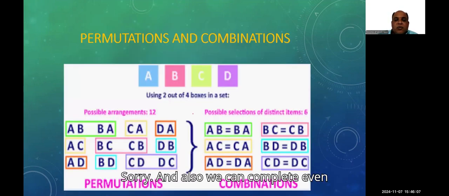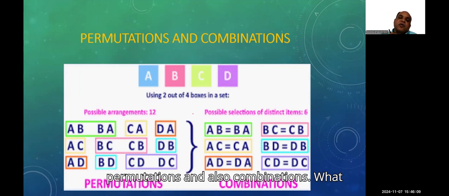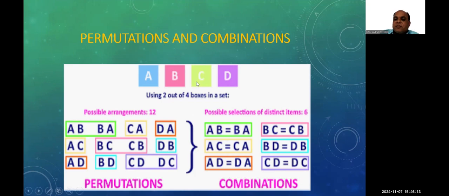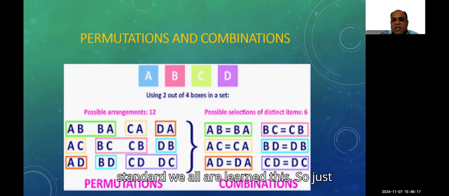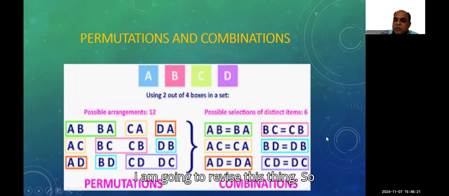Sorry, and also we can complete permutations and combinations. What are permutations and combinations? It is a very well-known thing. Even in 8th standard, we all learned this, so I am just going to revise it. This is a permutation. Permutation means, with the help of two or more things, how many possible arrangements we can make.